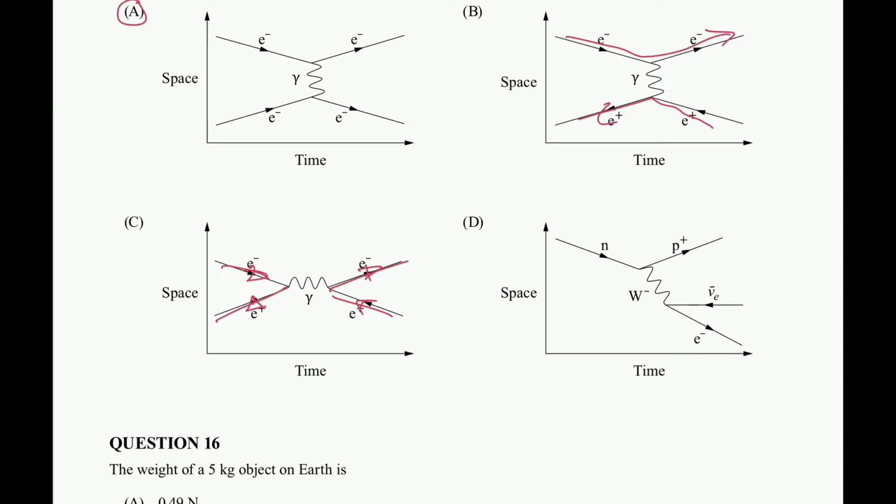And then finally, you have neutron decay. An important note to remember about neutron decay is you can be given it either with your neutron denoted as N and your proton denoted as P positive. Otherwise, you need to know it is your quarks that make it up. So a neutron is made up of an up and two down, which is usually how it will be demonstrated. They all have their signifying arrows. And then for your neutron decay, when it makes a proton, the outwards you will have two up and a down. So that's another important thing to think about for neutron decay.